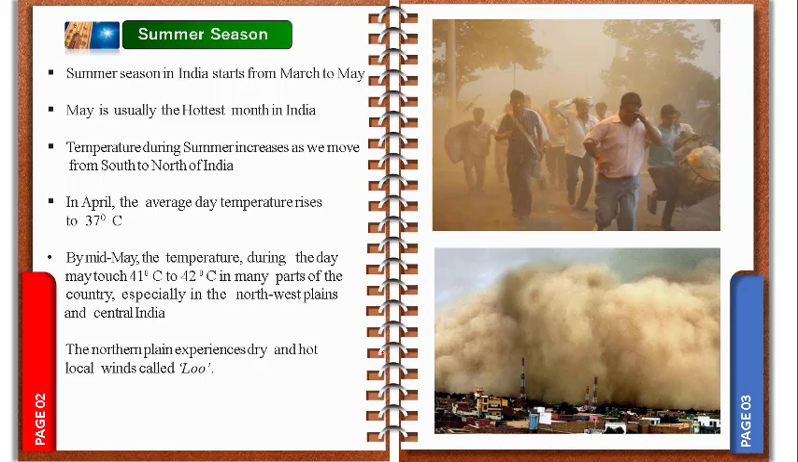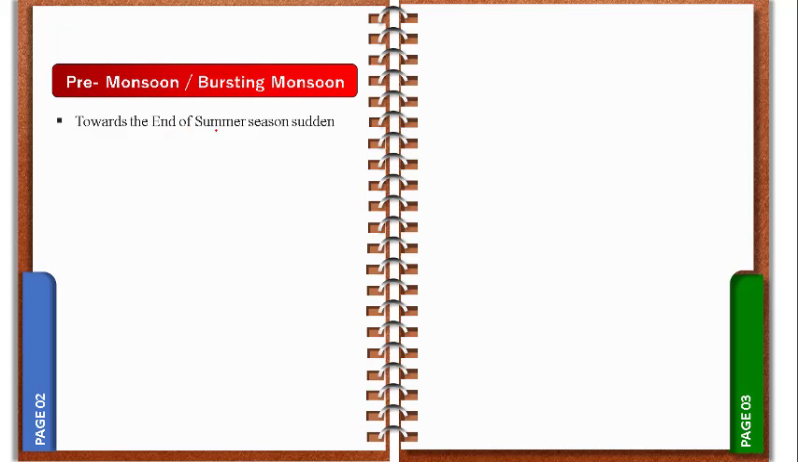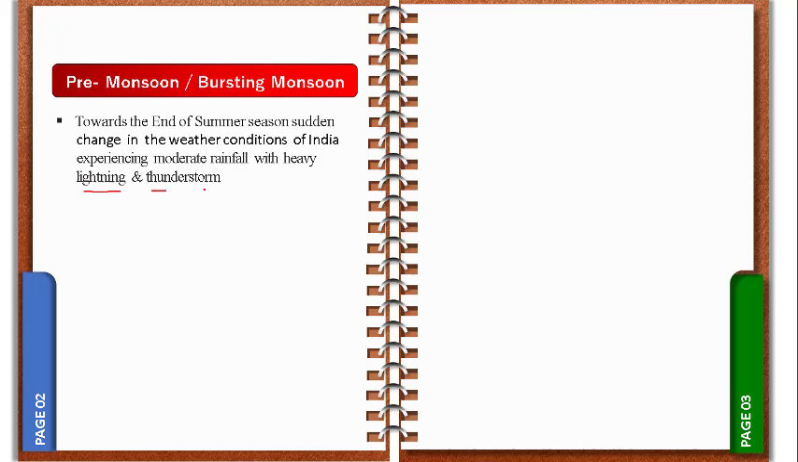Okay, so next we are moving to the other topic, that is pre-monsoon or bursting monsoon. Towards the end of the summer season, as we know, in the month of May the summer slowly decreases. With the temperature decreasing at the end of May and June, rainfall slowly begins. Towards the end of the summer season, there are sudden changes in the weather condition of India, experiencing moderate rainfall with heavy lightning and thunderstorm. And this is known as a pre-monsoon shower or bursting monsoon.